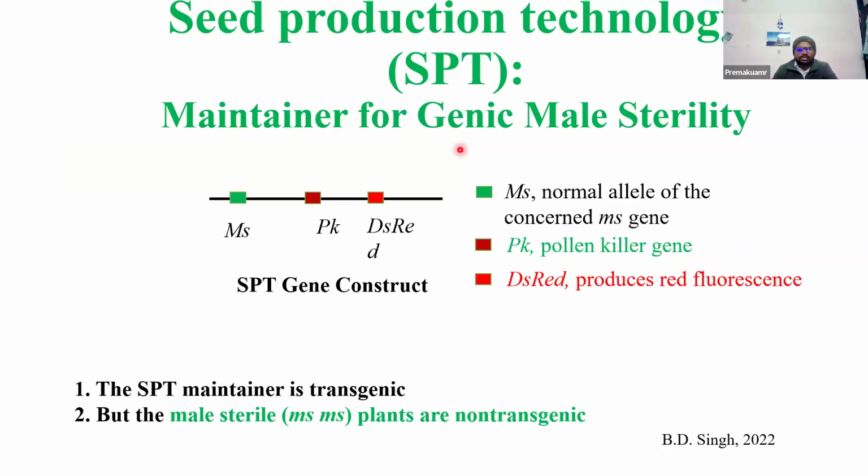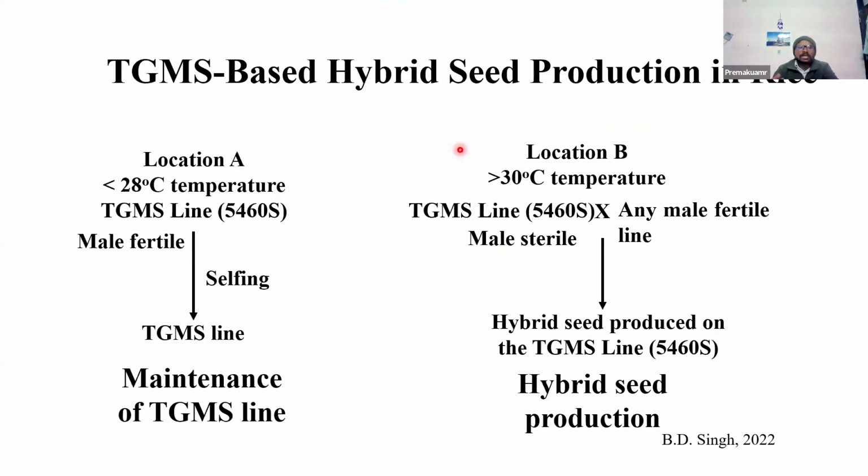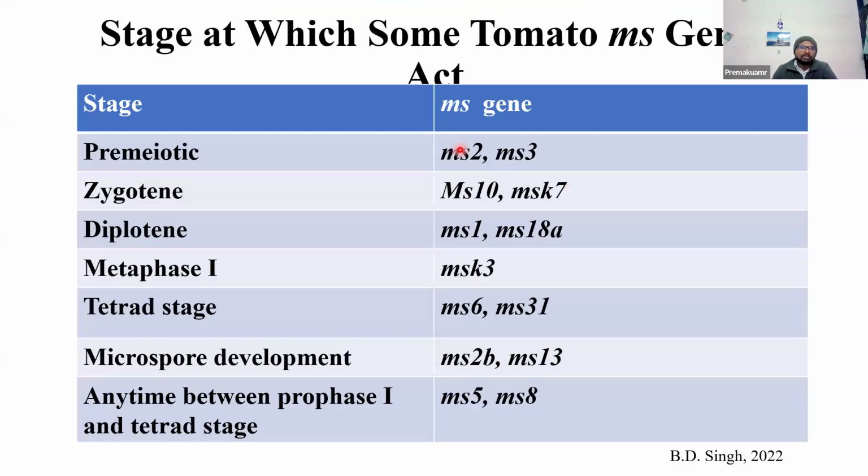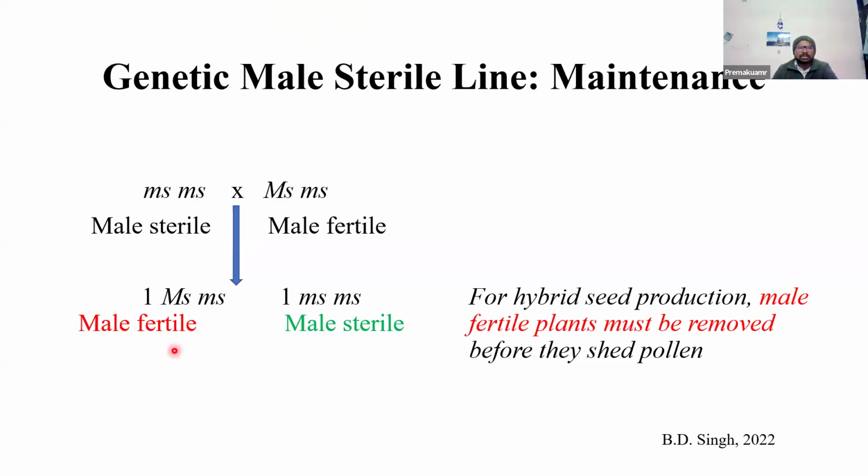That's the only crux. It is like genetic male sterility only, but here the elimination of male fertile plants is very, very difficult, because in the field you have to take the pollen and check the pollen viability to see whether it is sterile or fertile. It's a very tedious task.